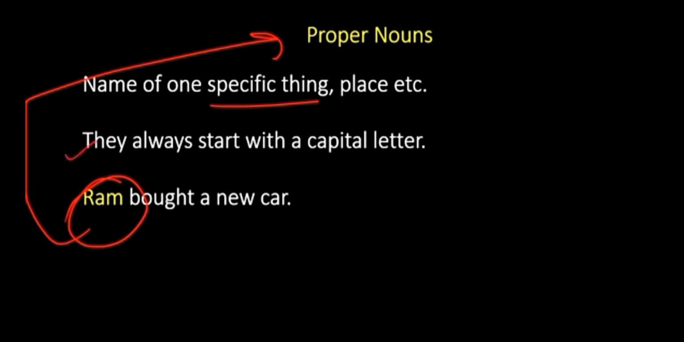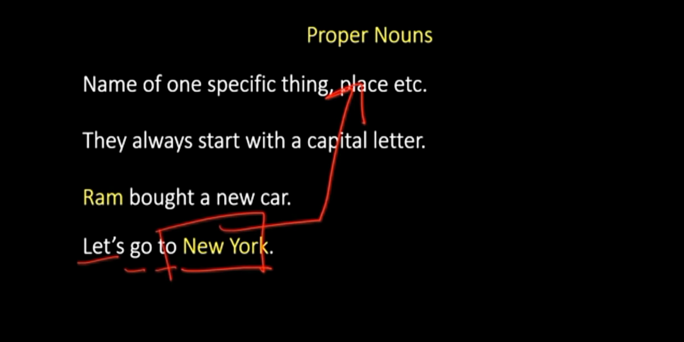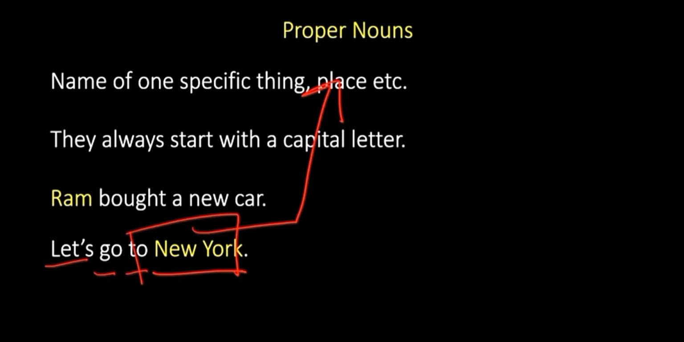Always remember, rule number 2 would be, they always start with a capital letter. So this is much easier to understand, right? You can always identify proper nouns if they are written in a capital letter. Only the first letter. Example number 2: let's go to New York. Now in this sentence, we can see "let's go to" doesn't make much sense in terms of specificness. But this word over here, New York, makes sense because it's a proper noun. It's the specific name of a city.